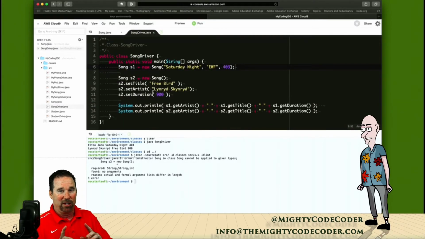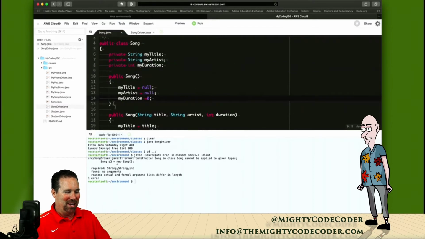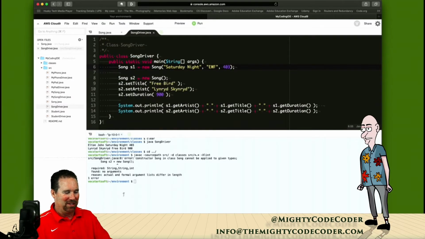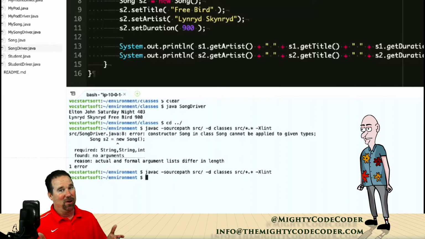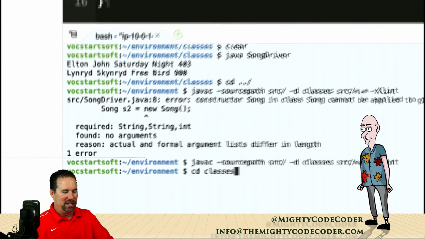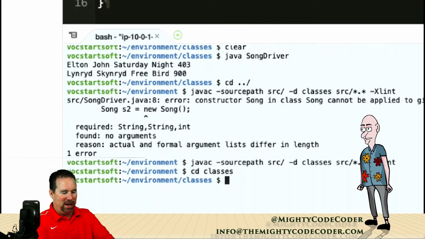We are not going to do anything here, because can anyone guess what's going to happen? Something's going to happen a little different. All right, so I saved it. Now I have to go ahead and Java C it again. I run it. I got no errors. That's good. Or is it? Let me CD over to classes. I'm going to zoom in a little bit so you guys can see this. And let's Java SongDriver.